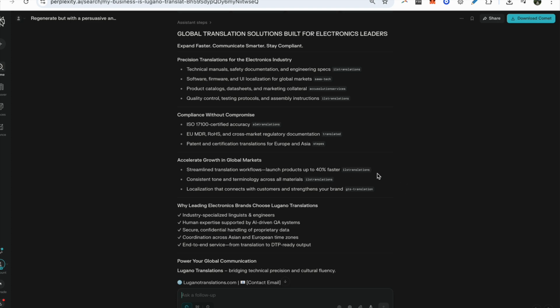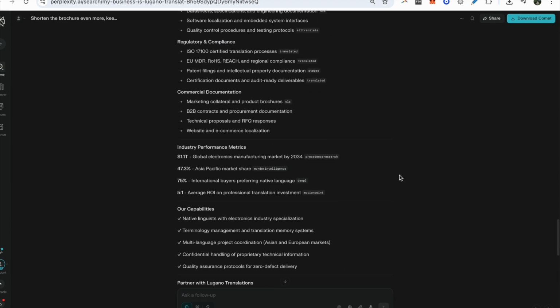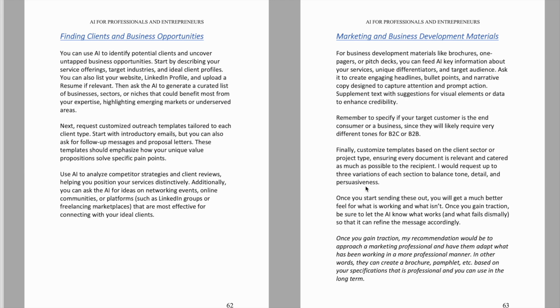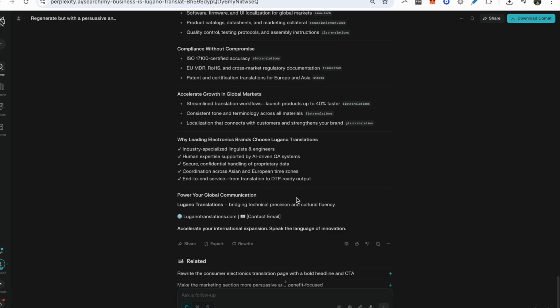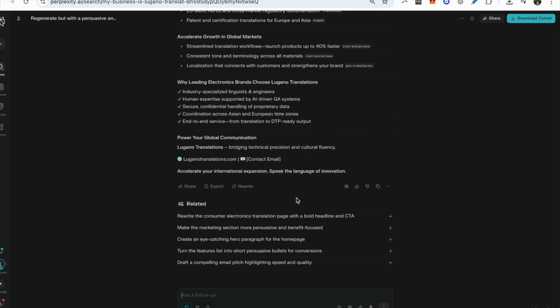Launch products up to 40% faster. It's a lot more persuasive, and it's listing the benefits rather than just listing all the professional details from before, which was very boring. And so that's how you can play around with it a bit. You can balance tone, detail, and persuasiveness. I can even do a different type of tone if I'm entering a different market and I want to make it sound more flowery or something like that.